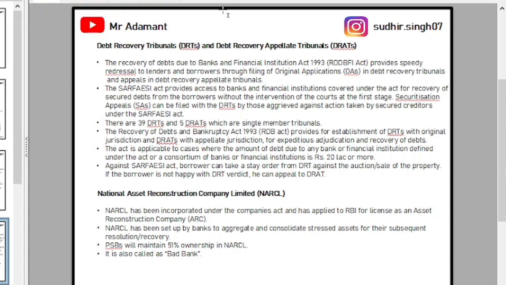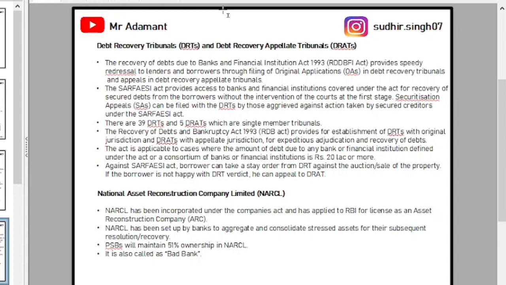They introduced the DRT and DRAT for borrowers who are not happy with the Sarfaesi Act. So the borrower can take a stay order by filing securitization appeals in the DRT. And if the borrower is not happy with the DRT verdict, he can appeal to the DRAT.